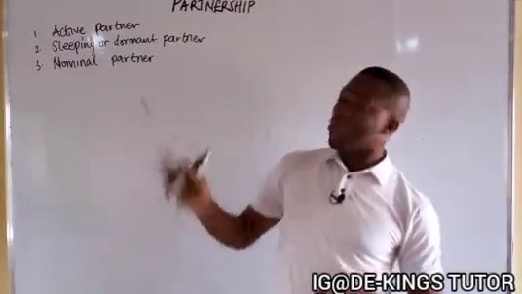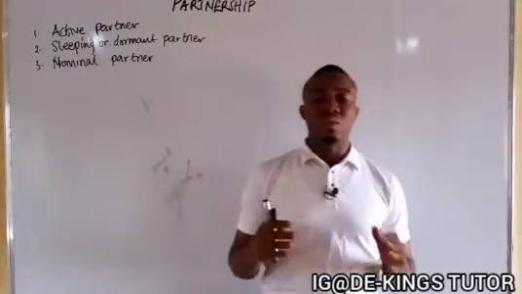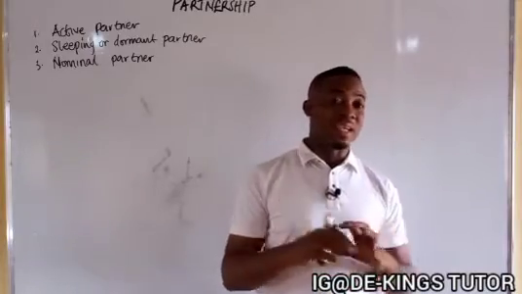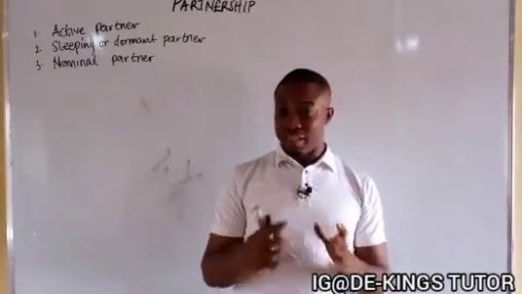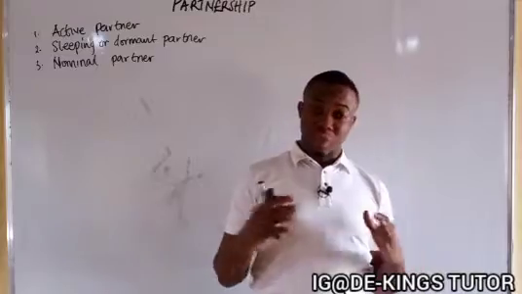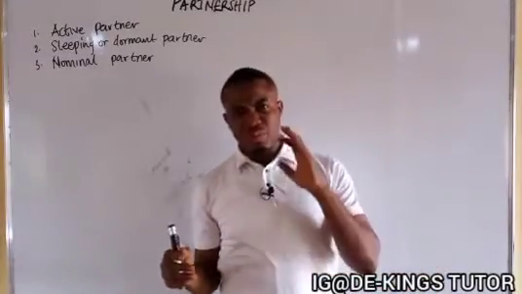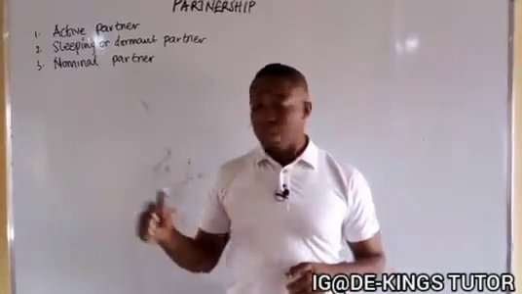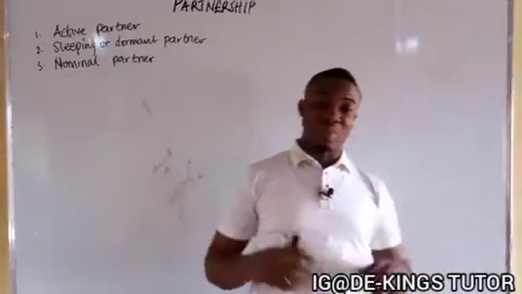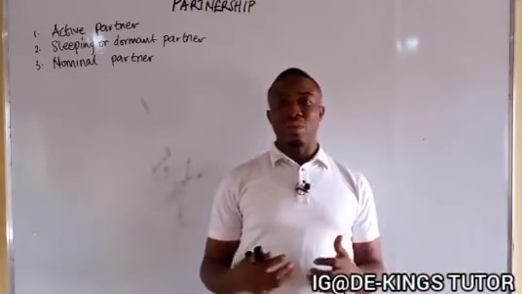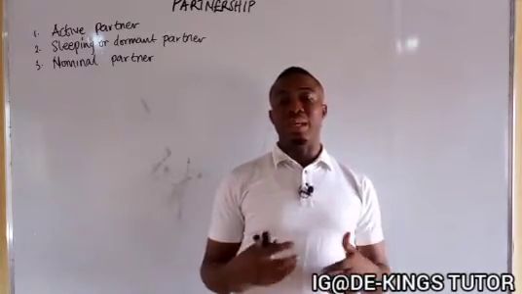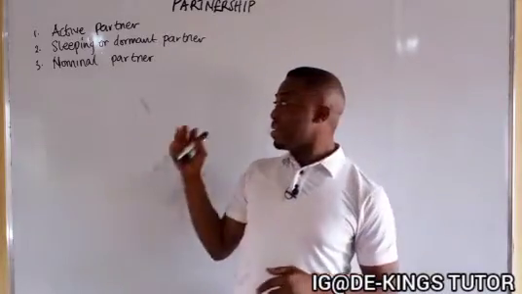Also, we have what we call the sleeping or dormant partner. Now, what this kind of partner does is to contribute their capital, and they are not involved in the active management of the business. Okay, they just contribute their capital and they go back to get that share of profit. Okay, while the nominal partner are mostly influential people that have been successful in different endeavors before now, so they contribute their name. Okay, because their name has gotten this goodwill, so they contribute their name to ensure that the business becomes what? Successful. Okay, these are the basic kinds of partner.